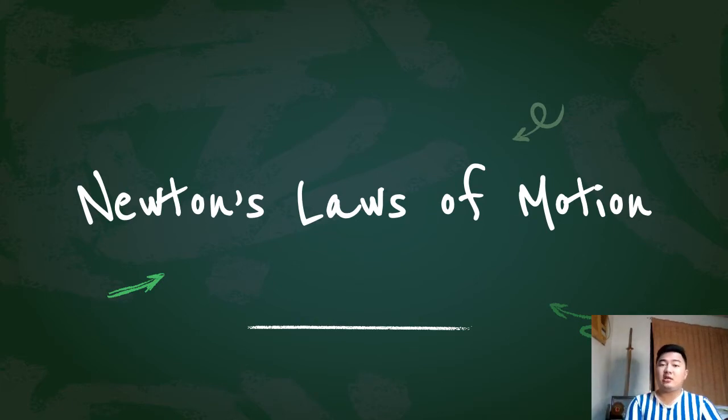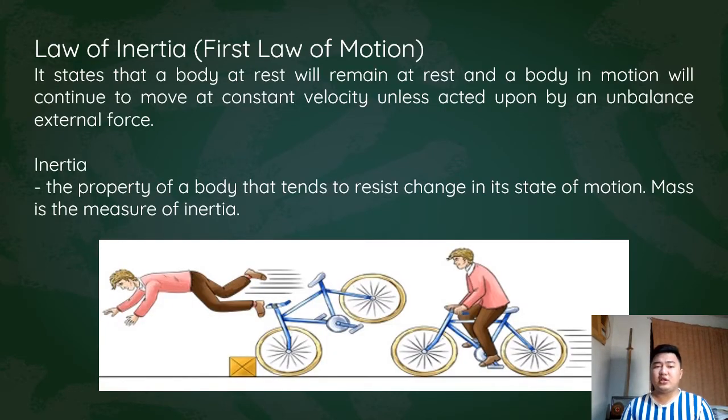We sometimes call them the first law of motion, second law of motion, and third law of motion, but they can also be called the law of inertia for the first law, the law of mass and acceleration for the second law, and the law of action-reaction for the third law. So let's start with the first law of motion, also known as the law of inertia.